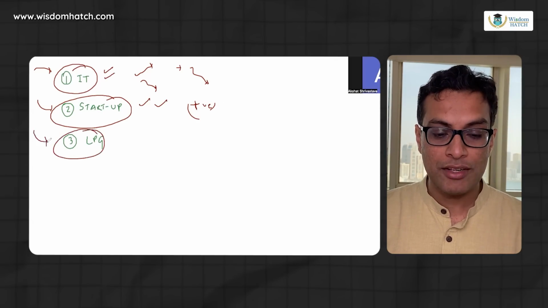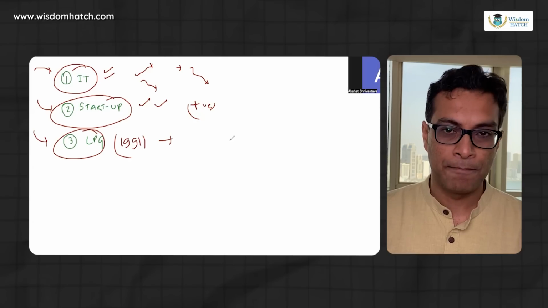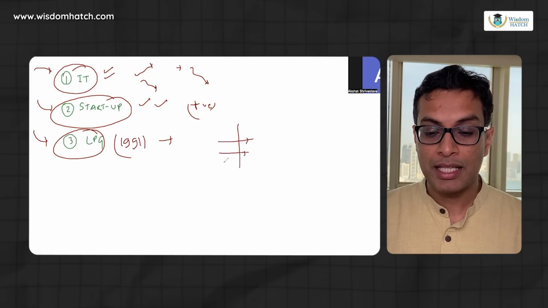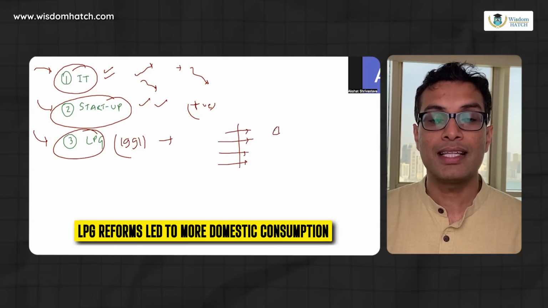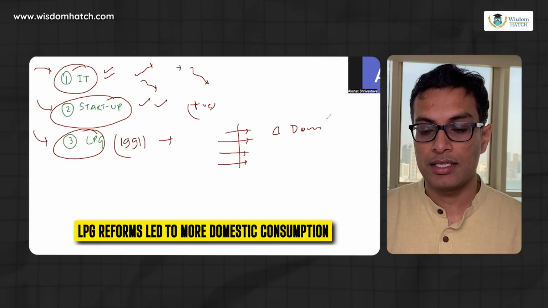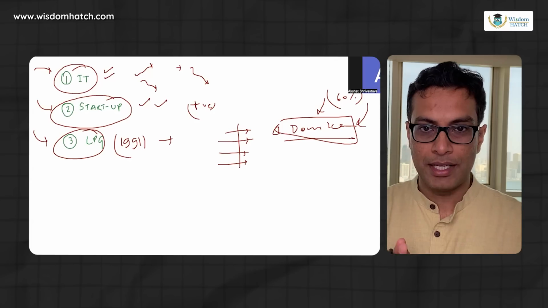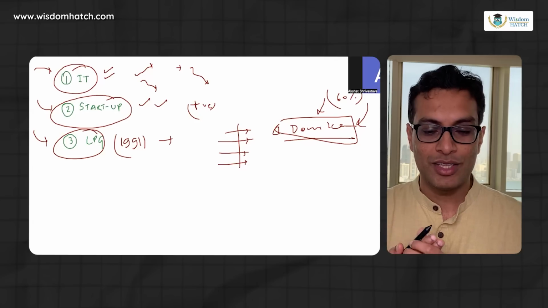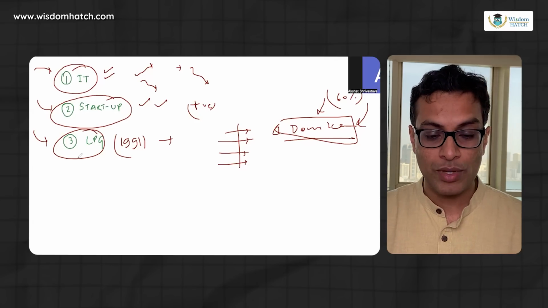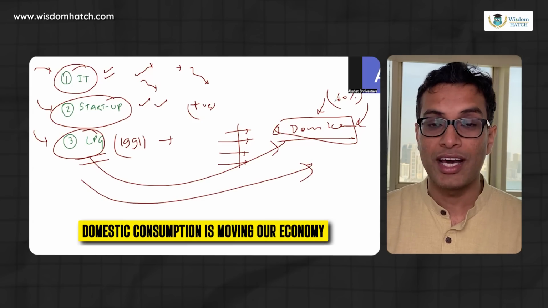Okay. Third was the LPG reform. Now LPG reform actually started in 1991, 1992 के आसपास, which opened up the Indian market. Now उसके repercussions अब हमें दिख रहे हैं, right? Repercussions in the sense it's both positive and negative. Positive in the sense is that it led to more domestic consumption, right? Now almost 60% of our GDP is accelerated or is earned through domestic consumption itself. Now this is a big thing, and all thanks to LPG reforms that today we are consuming like a lot, right? And that is moving our economy.